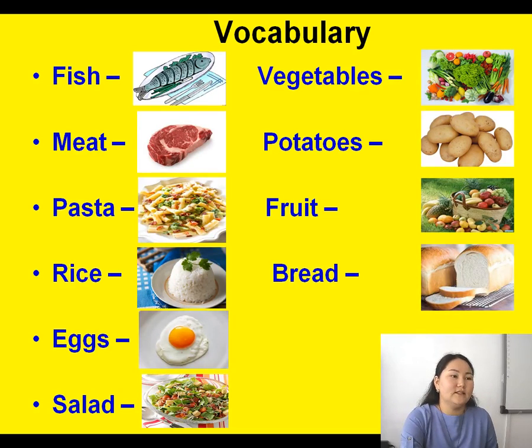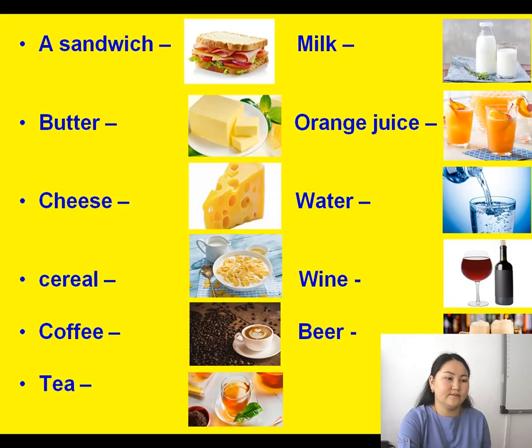Now, let's look at the vocabulary related to food. There is fish, next meat, next pasta, rice, eggs, salad, vegetables, potatoes, fruit, bread. Let's have a look at the next slide.